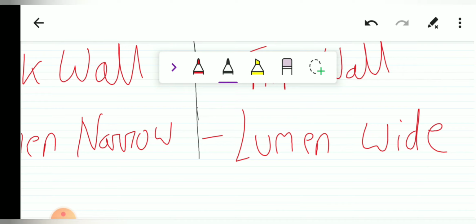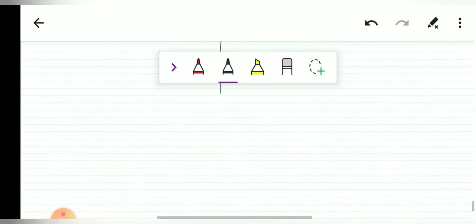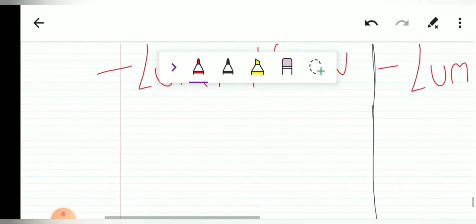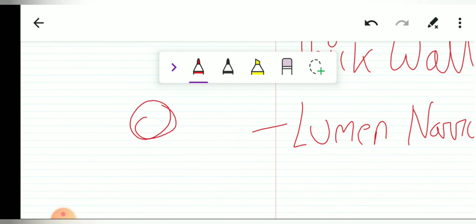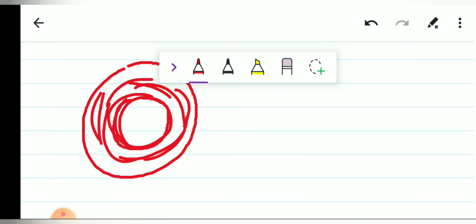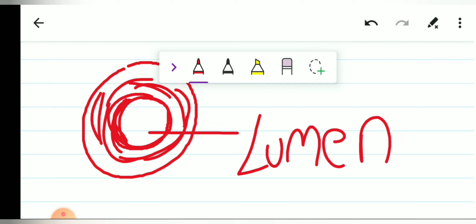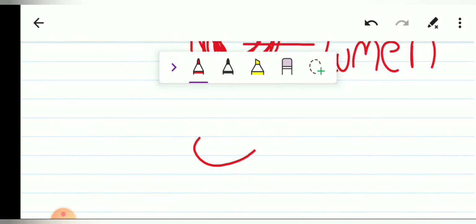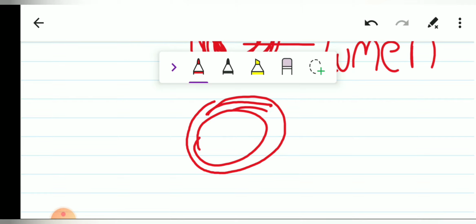Now what is lumen? I will explain what lumen is. Let us suppose that this is an artery, and this is the wall of the artery. The space in between where the blood is carried is known as the lumen. This is the lumen. Since the wall is thicker in the arteries, the lumen will be narrow. But since the wall is thinner in the veins, the lumen will be wider.